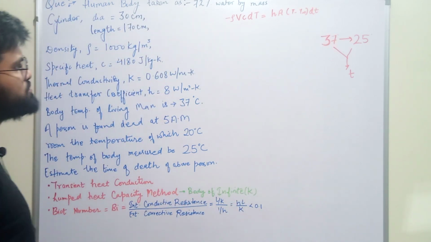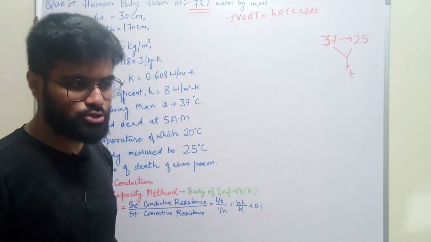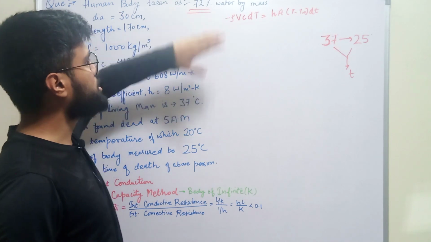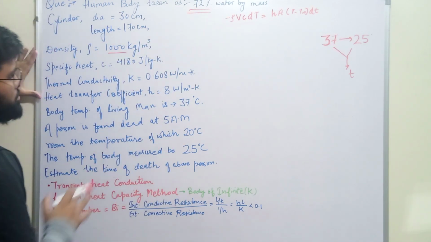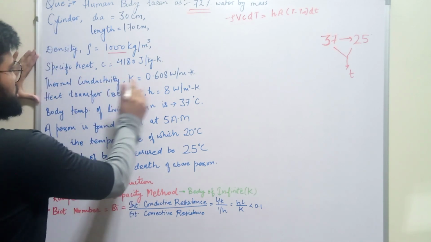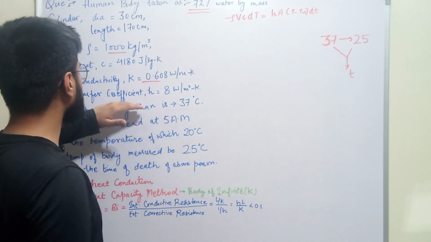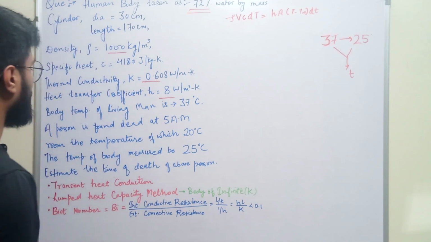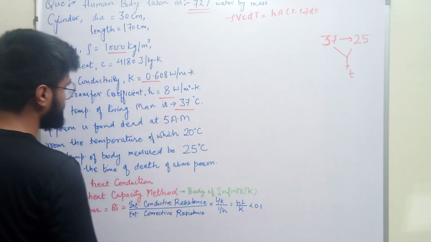generally the body is made up of 72% water by mass. So we will use the properties of water. We will take the density of water, the specific heat of water, and the thermal conductivity of water, and the heat transfer coefficient given here is 8 watt per meter square Kelvin. And we know that the body temperature of a living man is 37 degrees Celsius.